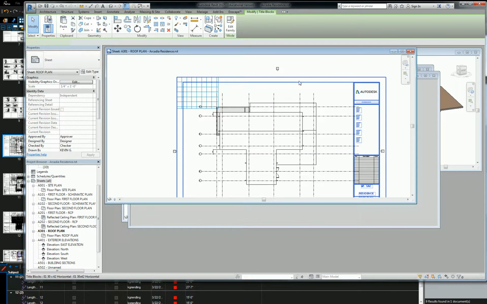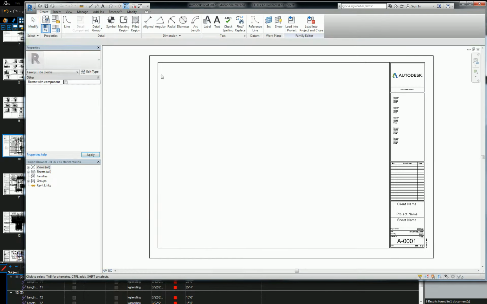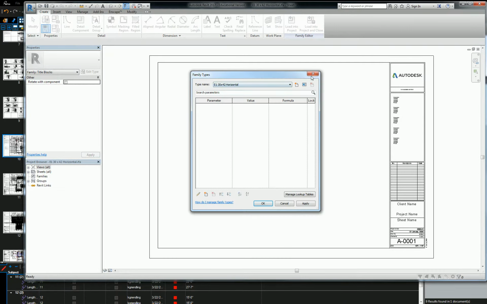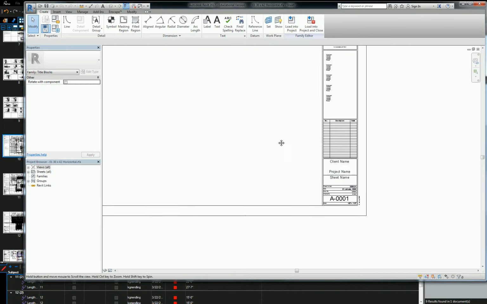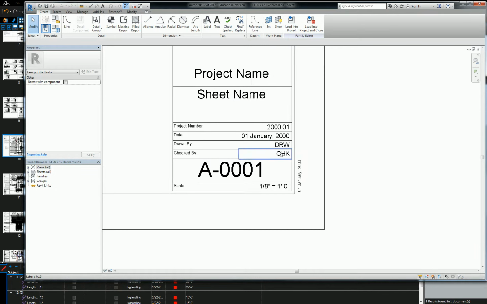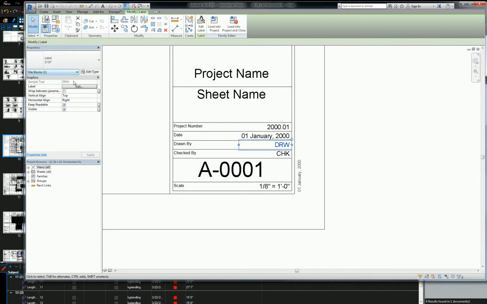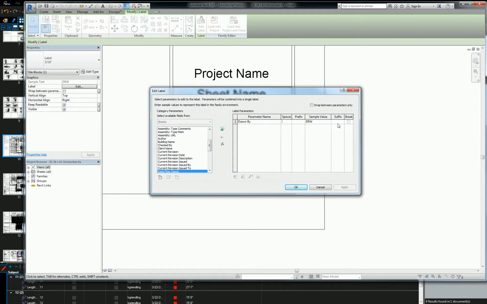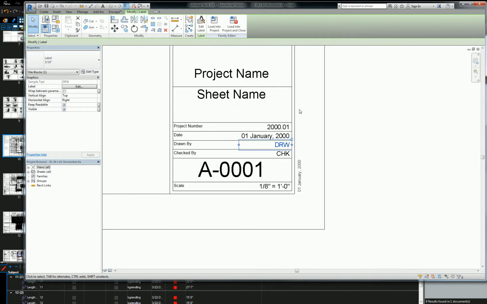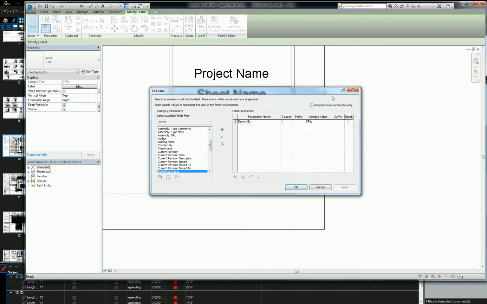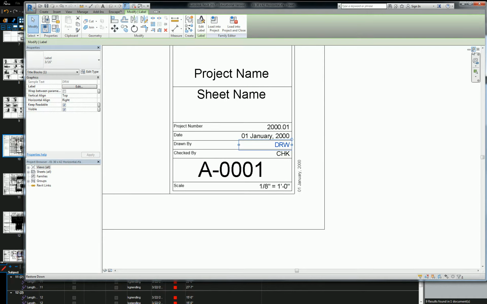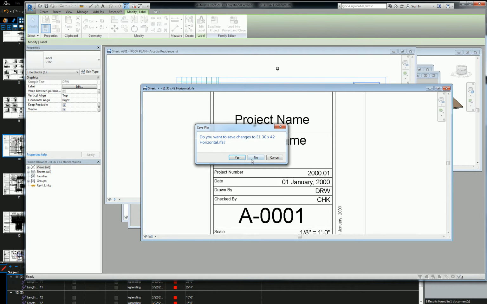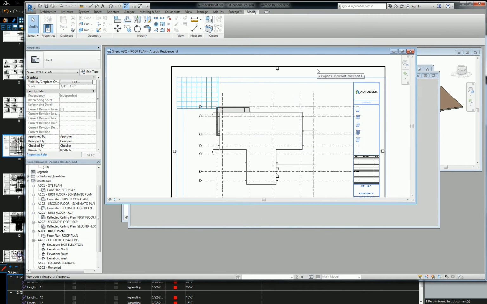So let's go into this title block family. Let's go to parameters. Actually, I don't know if you can do that, now that I'm thinking about it. Let's see, drawn by. I don't know if this gives you a default. I don't think it gives you a default. Huh. You're going right into the back end there, aren't you? Author. Author is not drawn by. I don't know. I'd have to look into that in a little more detail. Yeah, sorry, I don't have an answer.